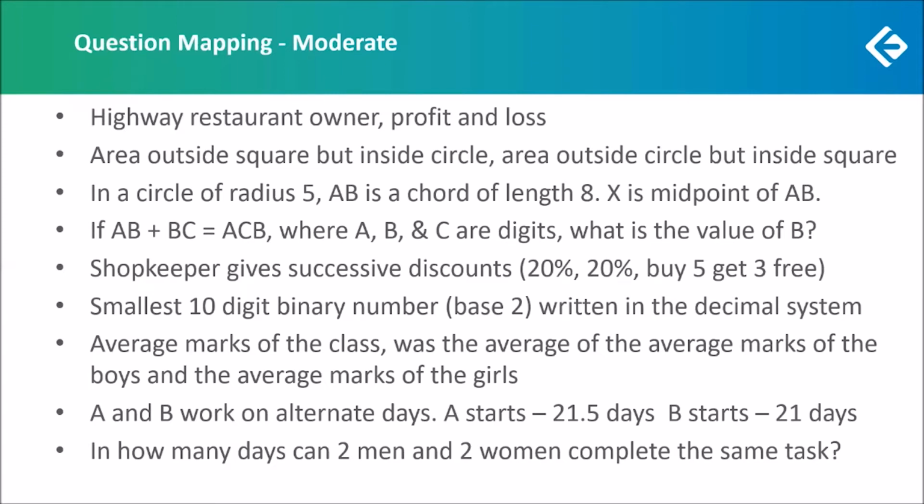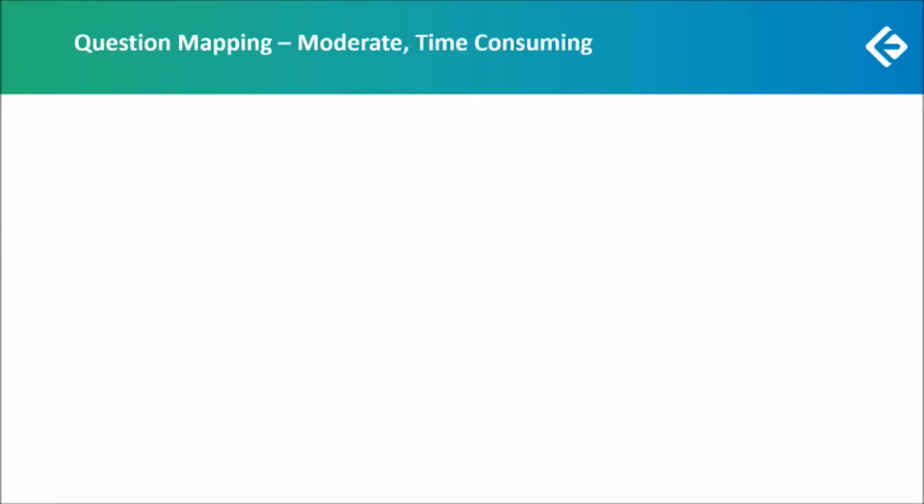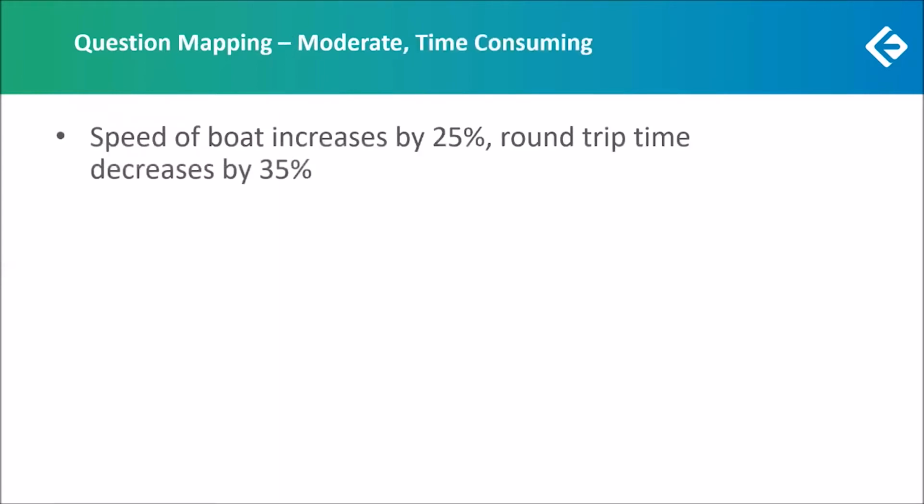Now let us move on to those questions which were moderate, but somewhat lengthy and time consuming. So there was one question on boats and streams in which the speed of a boat was increasing by 25%. And because of that, the round trip time was decreasing by 35%. Here we had to assign variables. Let the speed of boat be capital B, let the speed of the stream be small u, and then find the average speed when both of them are just v and u. Now, when the speed of the boat is increasing by 25%, then find the average speed for the round trip.